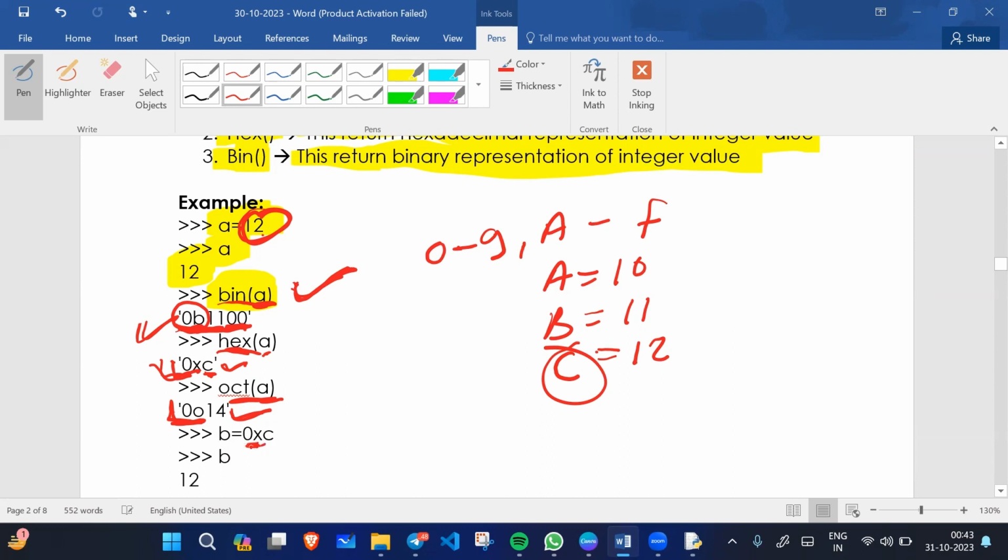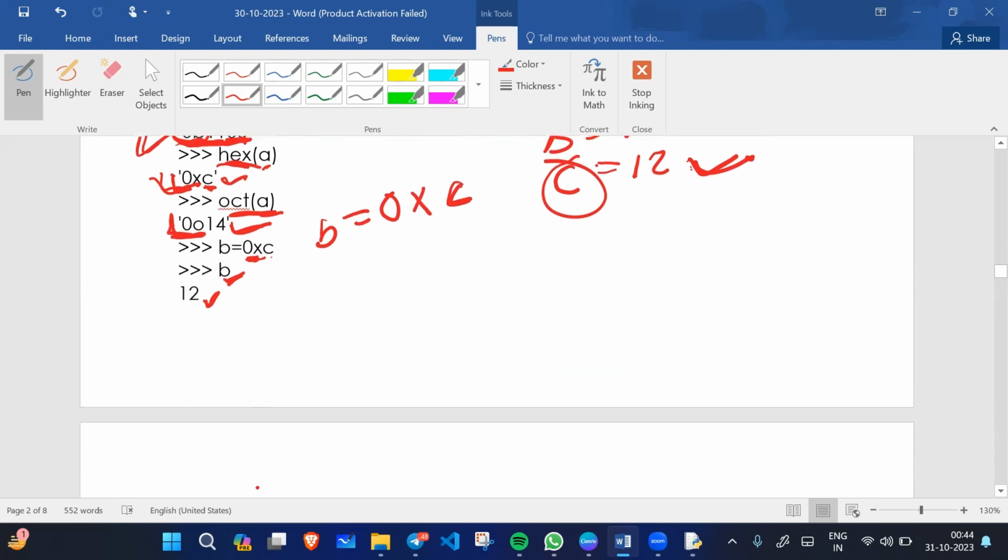All right, and for example, if we create a variable with a hexadecimal value, 0x is what? Hexadecimal. If we assign b equals to 0x, 0x means the prefix for a hexadecimal value. What is the value of b? 12. So when we type b here, the 12 value will print like this. All right.